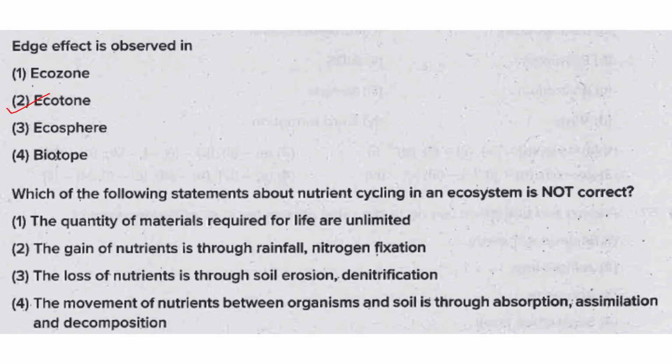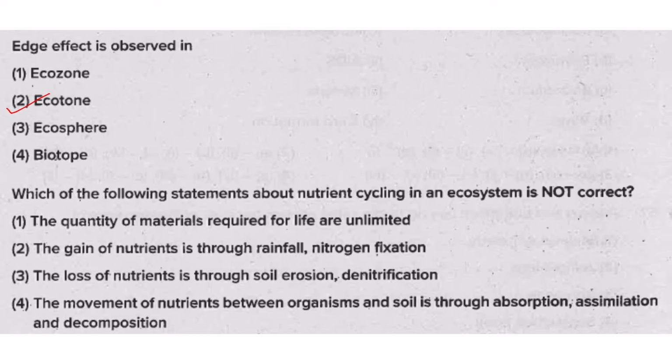Answer is 2. Then ecozone means a large biogeographic region with distinct environmental conditions, geographical features, and a unique evolutionary history of its animals and plants. Ecosphere is another term for biosphere. Biotope means a small uniform geographical area with consistent environmental conditions, and they support a specific community of organisms. So in biotope there is consistent environmental condition.